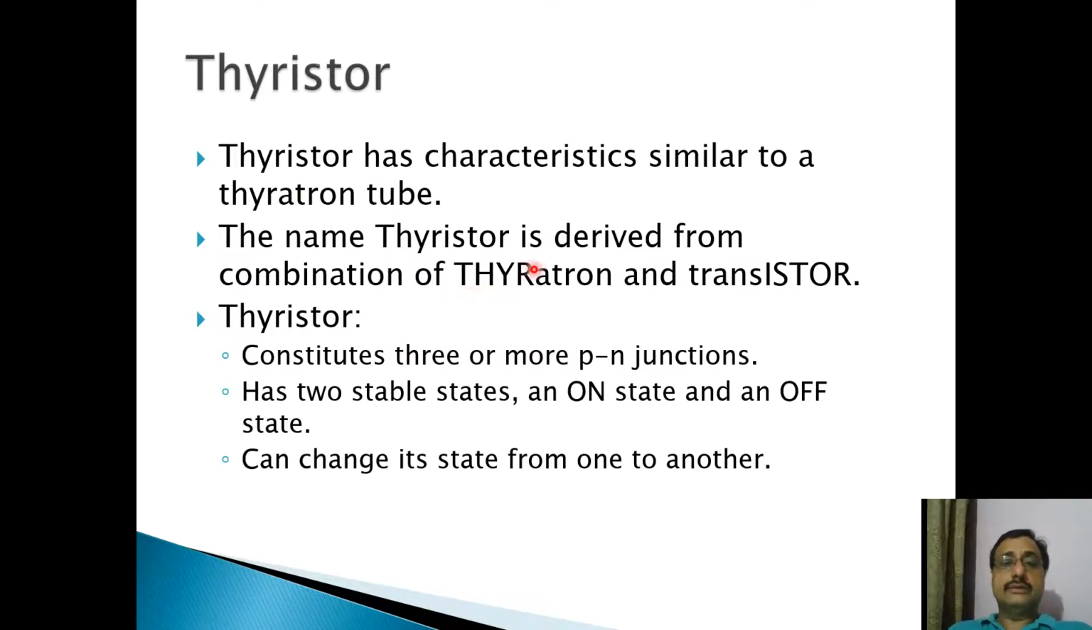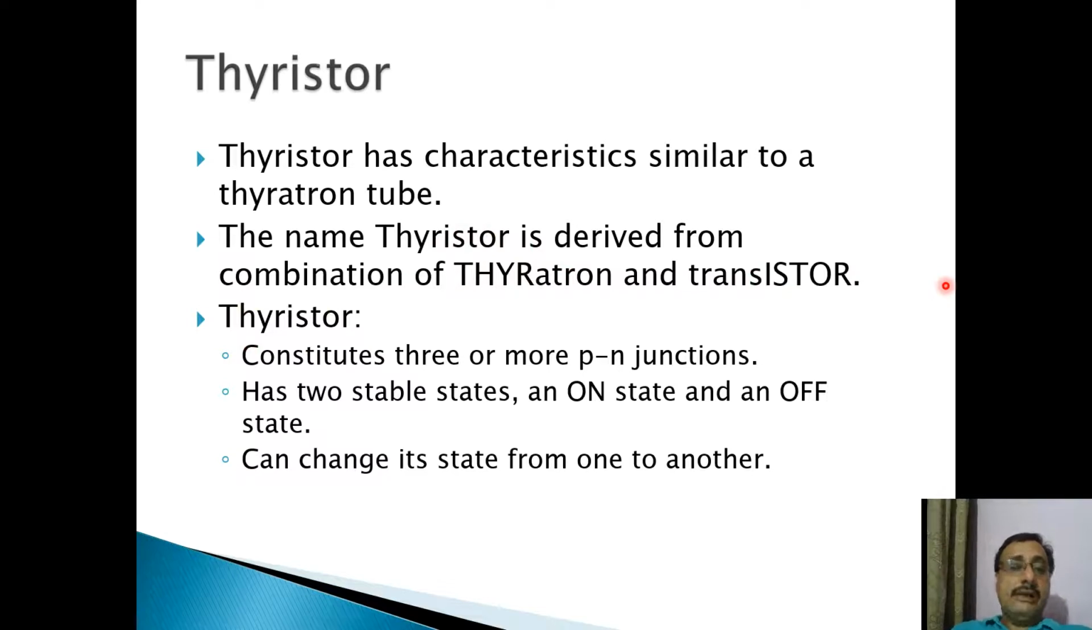So, combining the thyratron and transistor, this name was derived. The beginning of the name, TH and R, was taken from thyratron, and from the transistor the end of the name, ISTOR, was used. So combining these two, thyratron and transistor, it becomes thyristors. So the name comes from the thyratron and transistor.